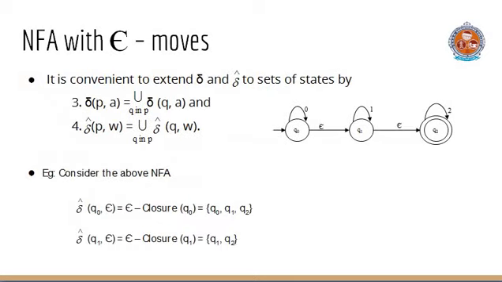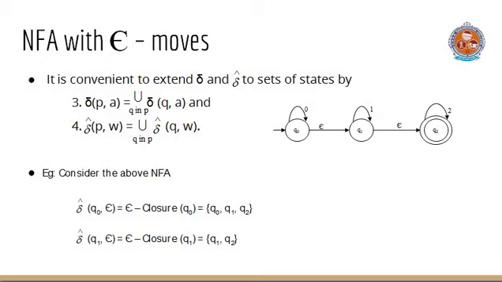It is also convenient to extend delta and delta cap to sets of states by delta of P, A equal to the union over Q in P of delta of Q, A, and delta cap of P, W equal to the union over Q in P of delta cap of Q comma W.